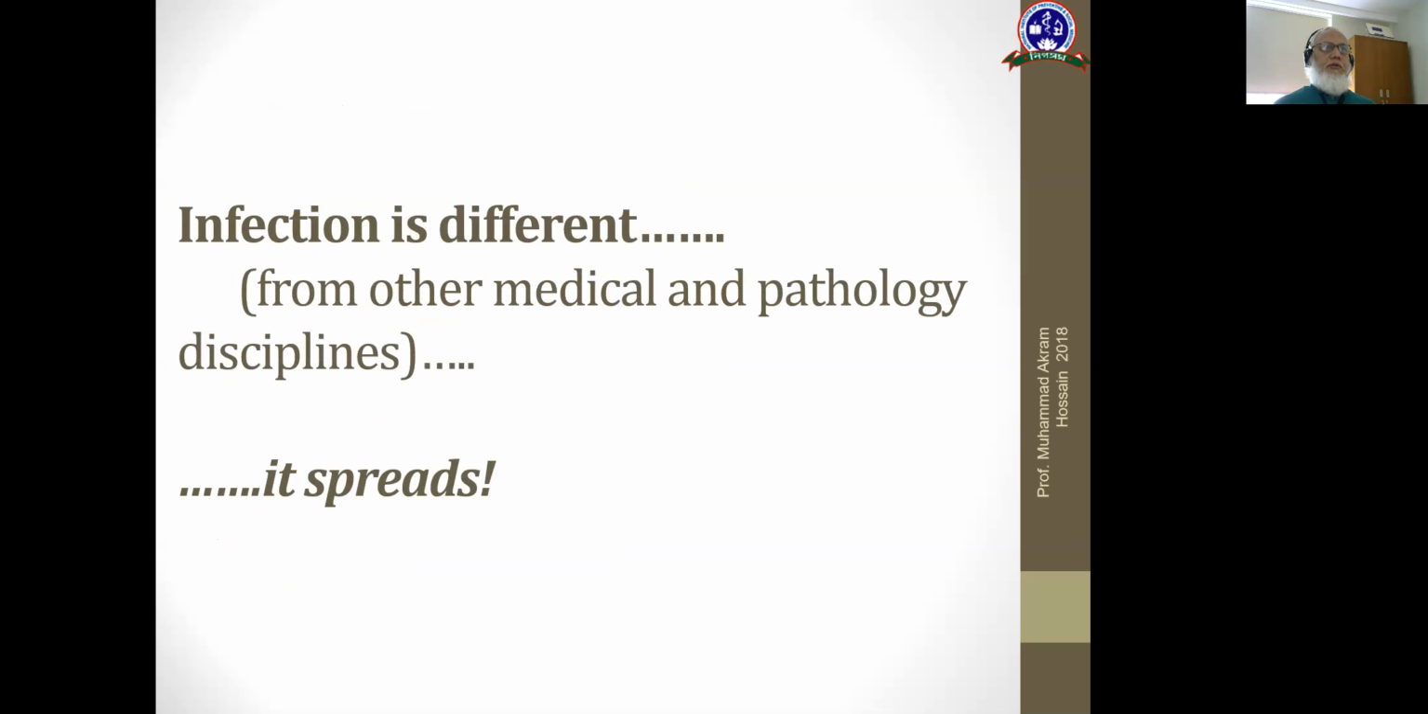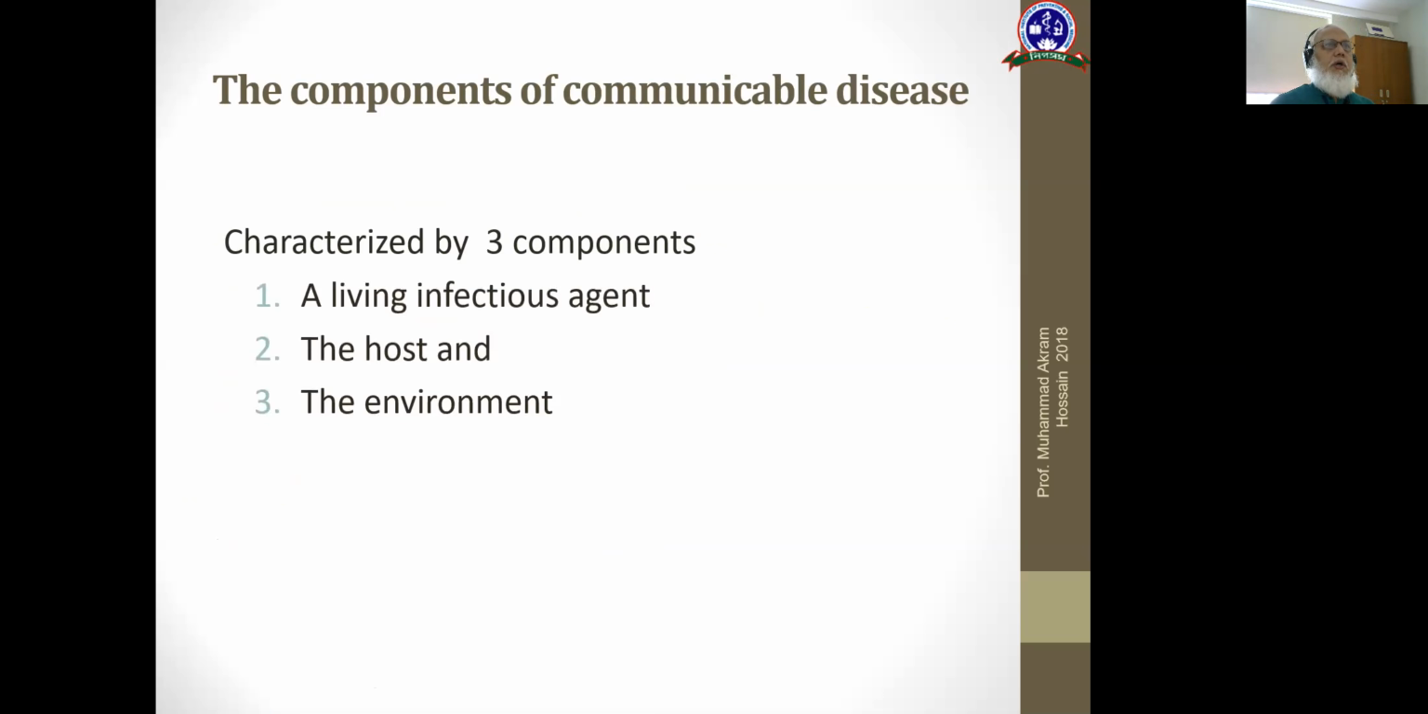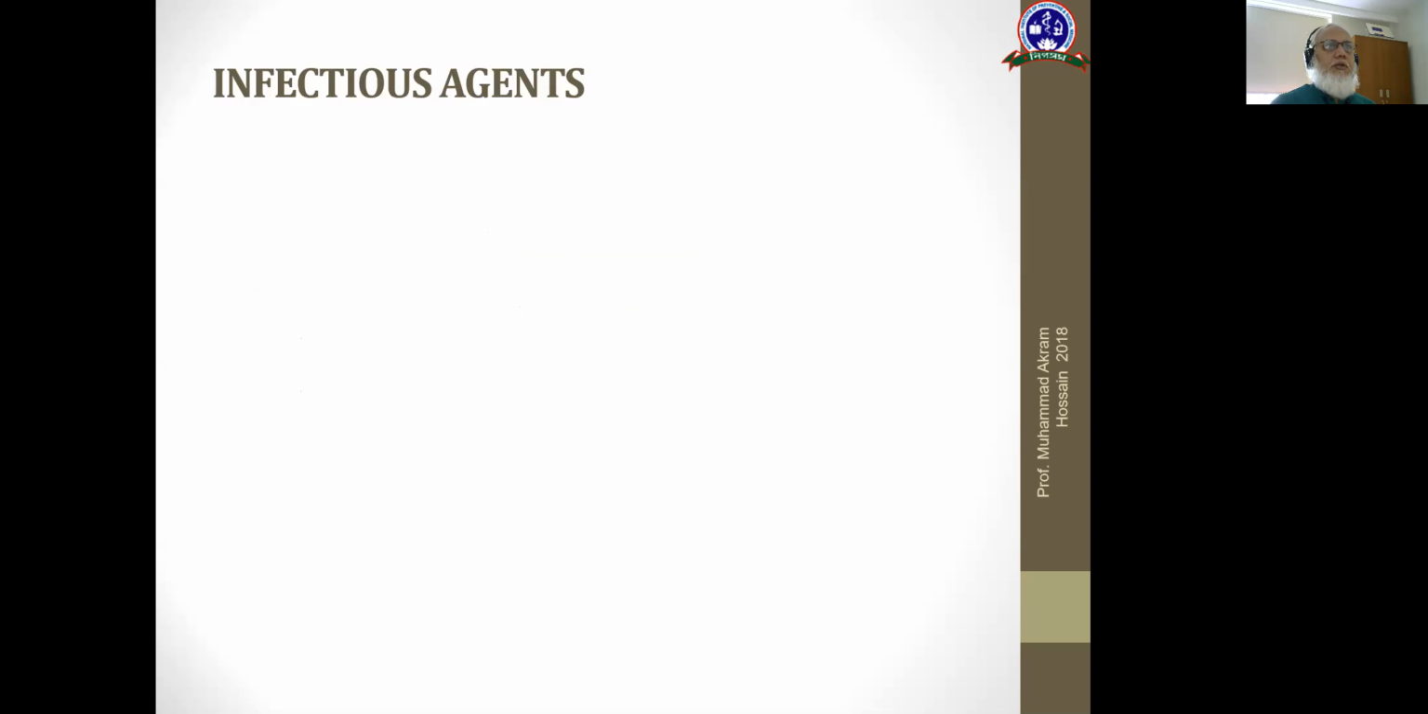Infection is different from other medical and pathology disciplines because infection spreads. Infectious disease spreads. Other disease doesn't spread. What are the components of communicable disease? Characterized by three components. It must have a living infectious agent. There must be a suitable host and a suitable environment. So, three components.